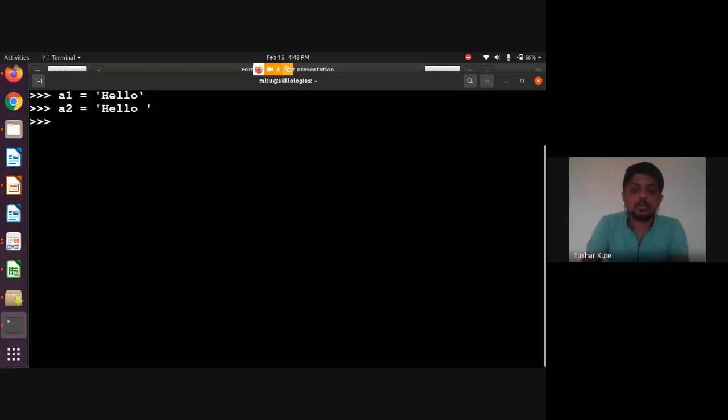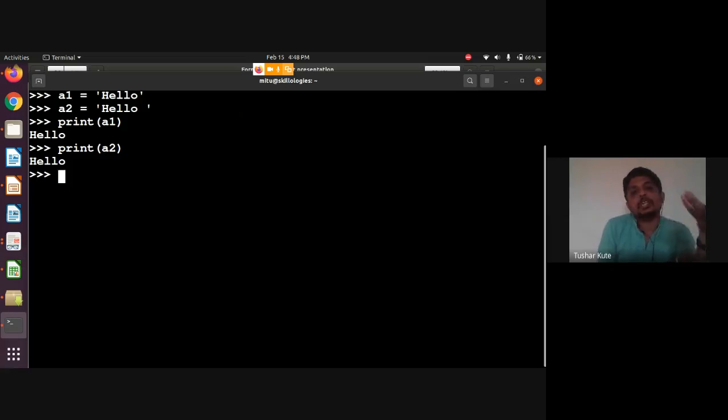So let's say the result hello, print A1 and print A2. Can you interpret the change between these two? Not exactly. Printing A1, printing A2 are okay, correct? Yes, it's very fine. But if I compare them, A1 is equal to A2 is false. How is it possible? Because there's a space present in between. This is the error actually.